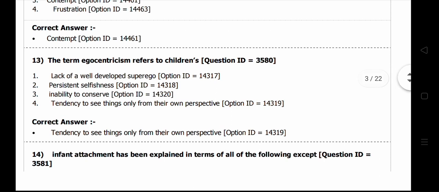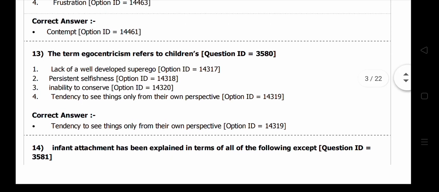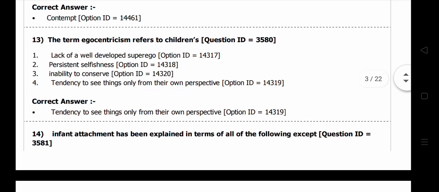The term egocentrism refers to children. Again the question is related to a developmental milestone. Egocentrism is basically a concept given by Jean Piaget.